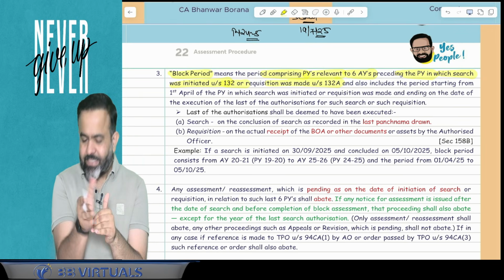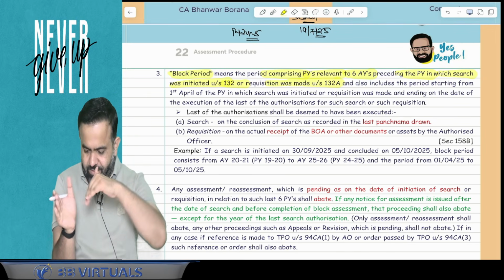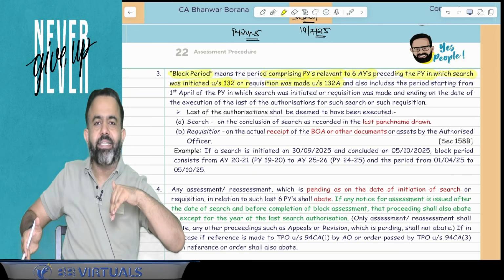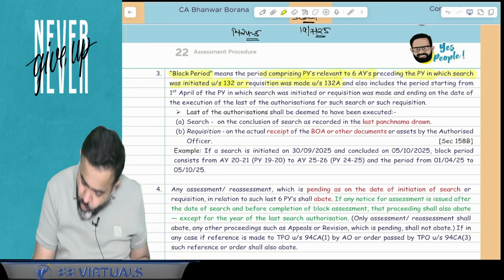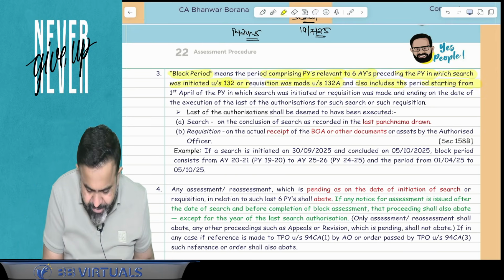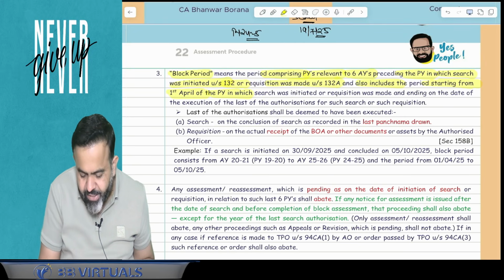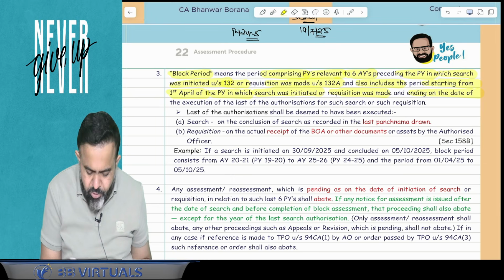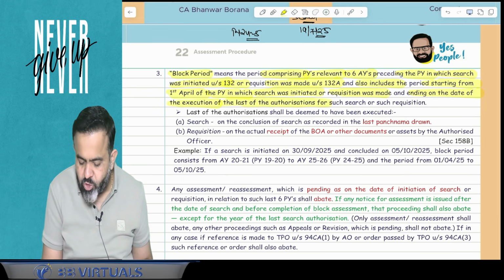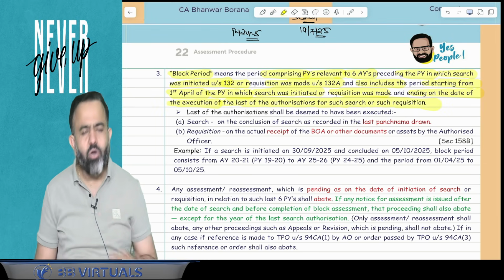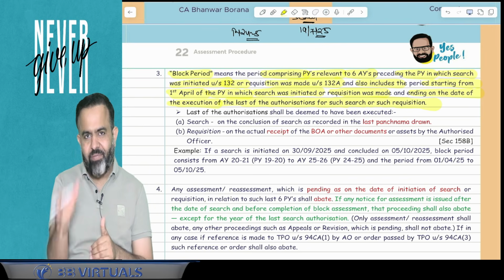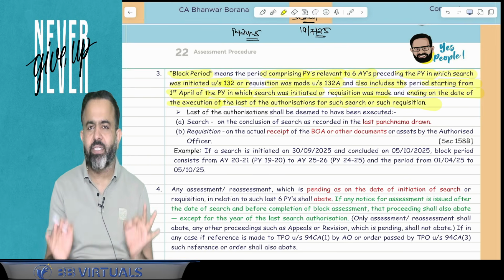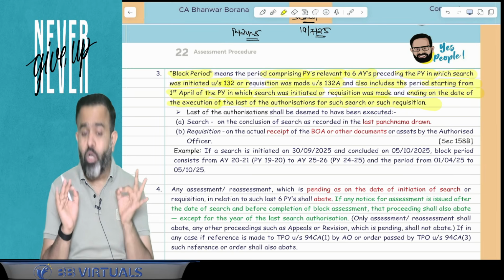So when a search is started or requisition is made, ignore that year and take the last 6 years, and also include the period starting from 1st April of the previous year in which the search was initiated or requisition was made and ending on the date of execution of the last of the authorization for such search or requisition, meaning 1st April of the previous year till the completion of the search. That will be treated as your block period.